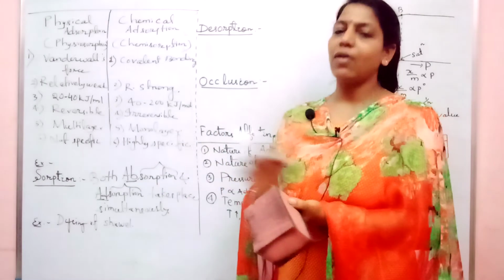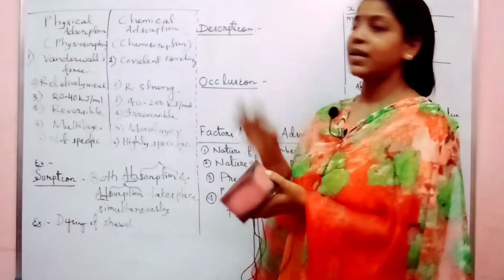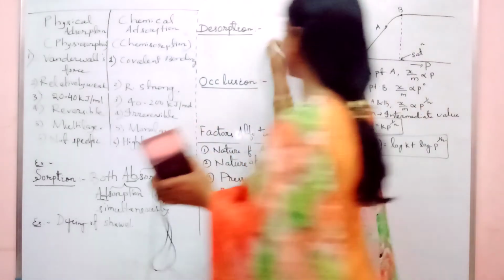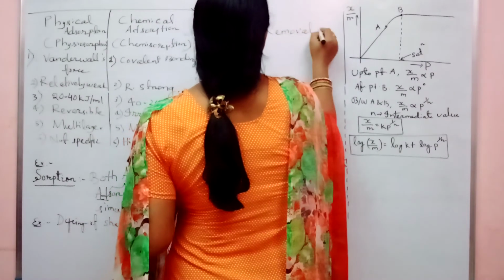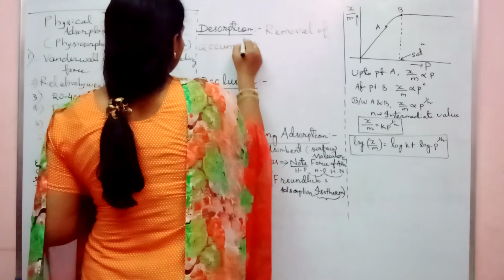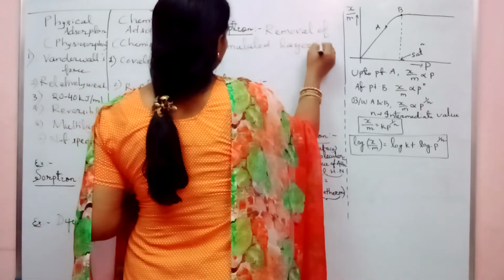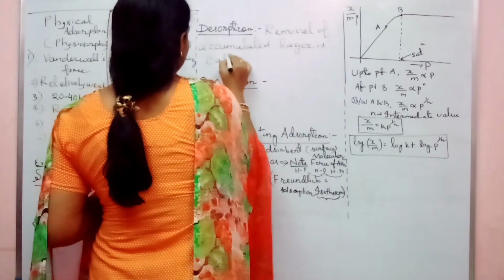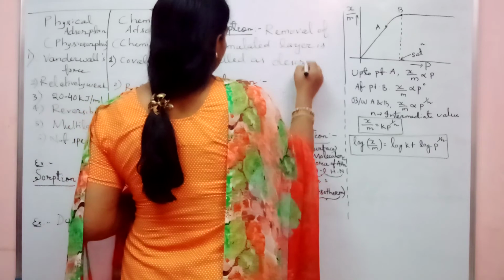The removal of the layer from the surface is nothing but desorption. So, removal of accumulated layer is called as desorption.